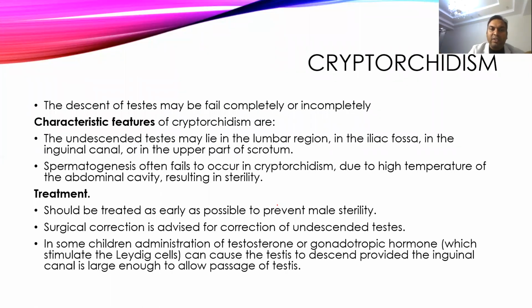So first we'll talk about cryptorchidism. When the testes are not descended, it can be unilateral or bilateral. If both testes are not descended, then it can cause permanent sterility in the individual if it is not treated immediately, because the high temperature in the abdomen will damage all spermatogonia cells, and there will be no more spermatogenesis even after 2-3 years. If we bring the testis back outside the abdominal cavity, the testis is completely damaged, so it will not be possible. So it is essential to treat this patient as early as possible.